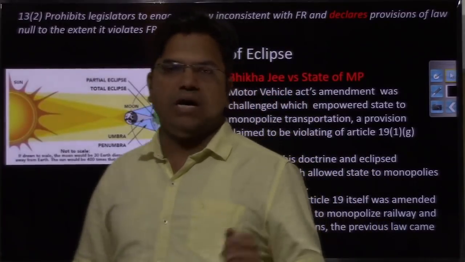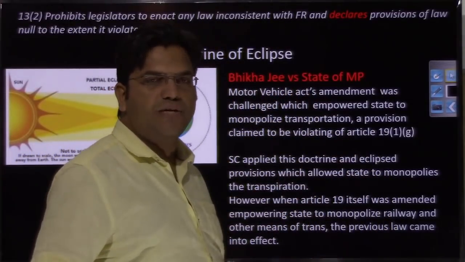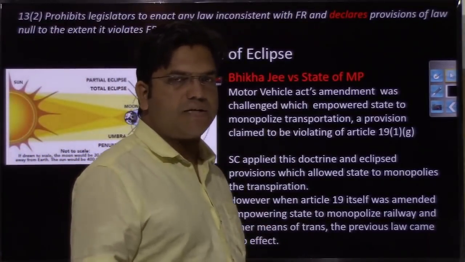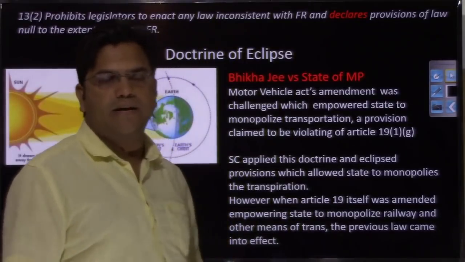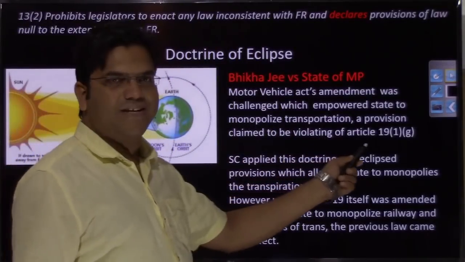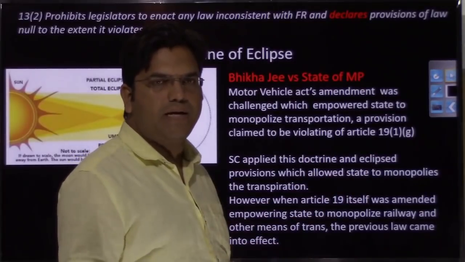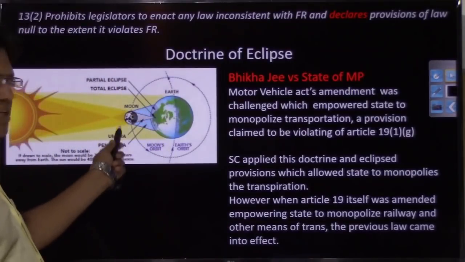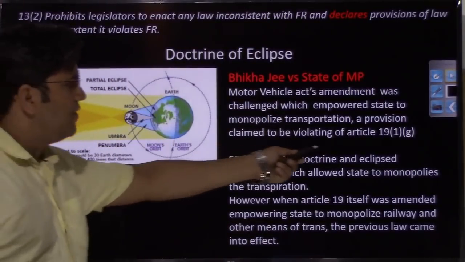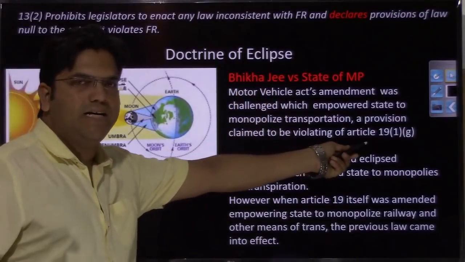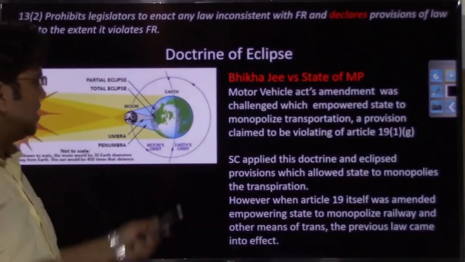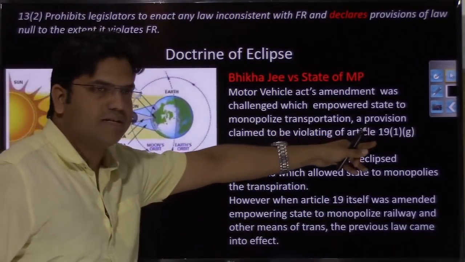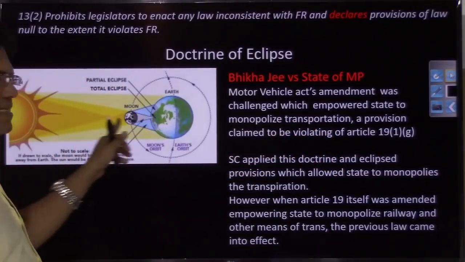After some time, 19(1)(g), the right to occupation itself, was amended by the parliament, and the state was allowed to monopolize certain sectors like railways. As soon as 19(1)(g) was amended and allowed the state to monopolize certain sectors, the protection that was available to these people under 19(1)(g) went away, meaning the moon has gone away, and now the beneficiaries of this right will have to face this legislative heat.